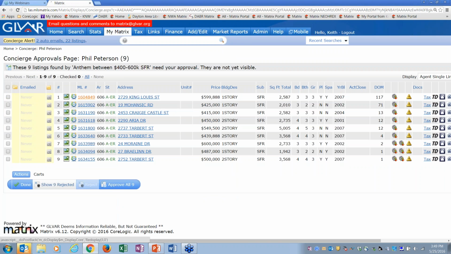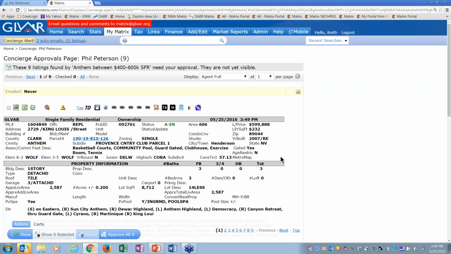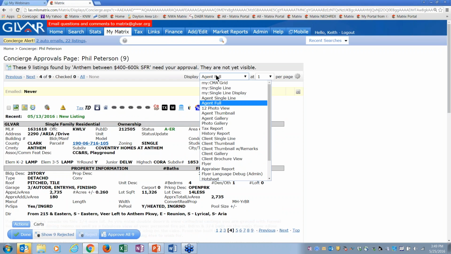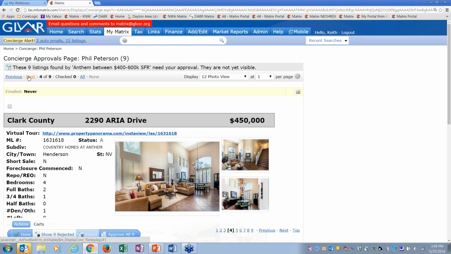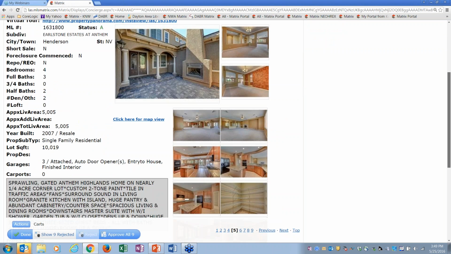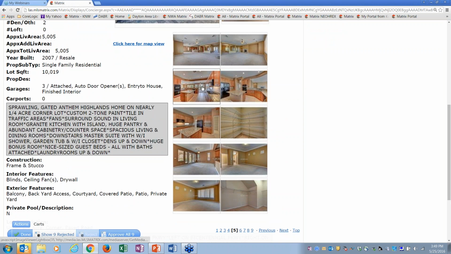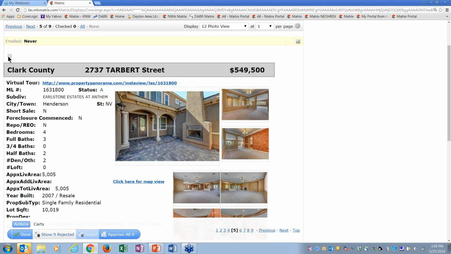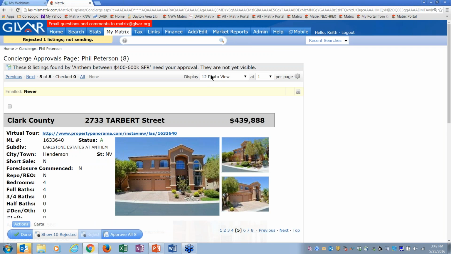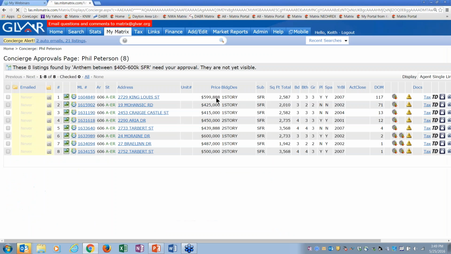You can click on the MLS number to see the full information on that house, and this way you can even scroll through and look at them all. Or change it from the full view to maybe the 12 photo gallery view and look at them this way. Then you might want to scroll down and see all the pictures, and I can see right here it doesn't have white kitchen cabinets. So in that case I could just select it and reject it right here. Okay, I'm going to switch it right back to that single line view though.